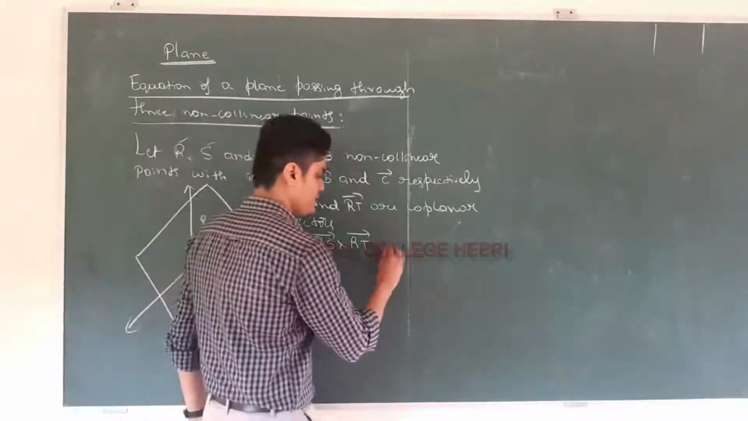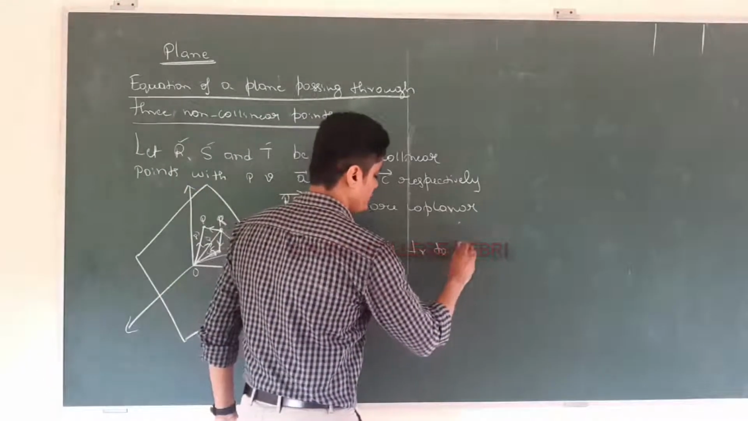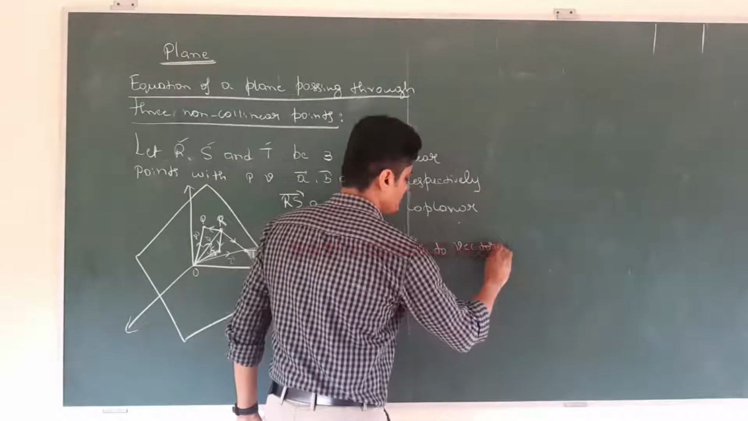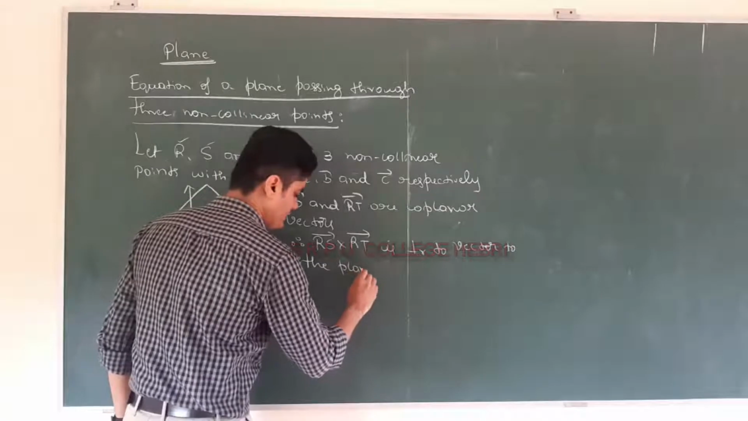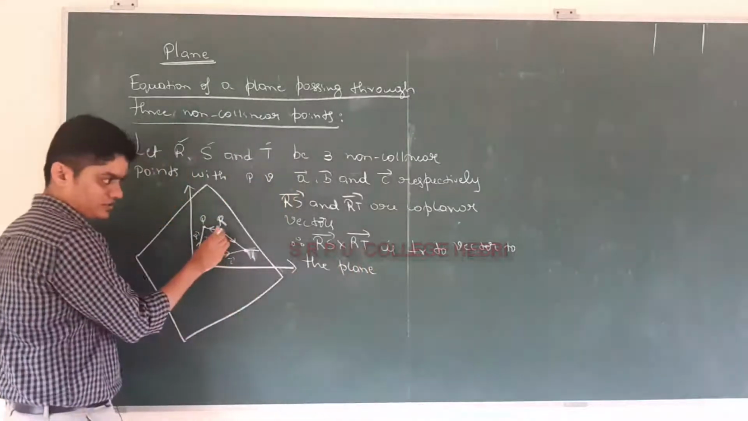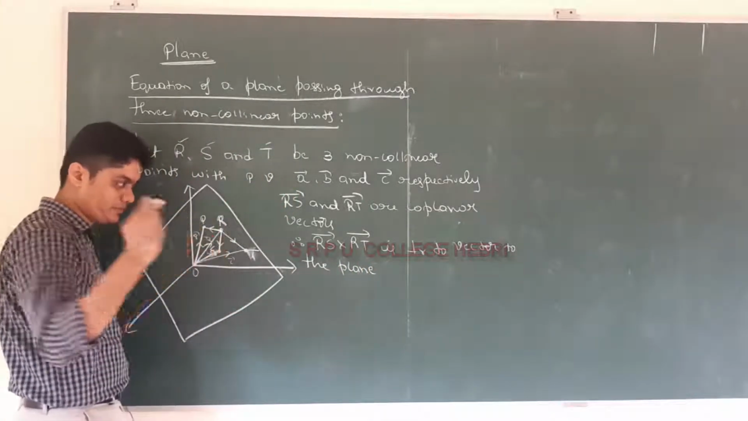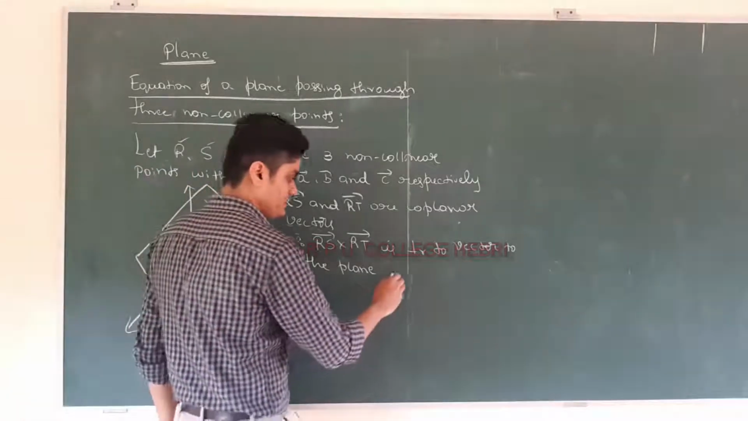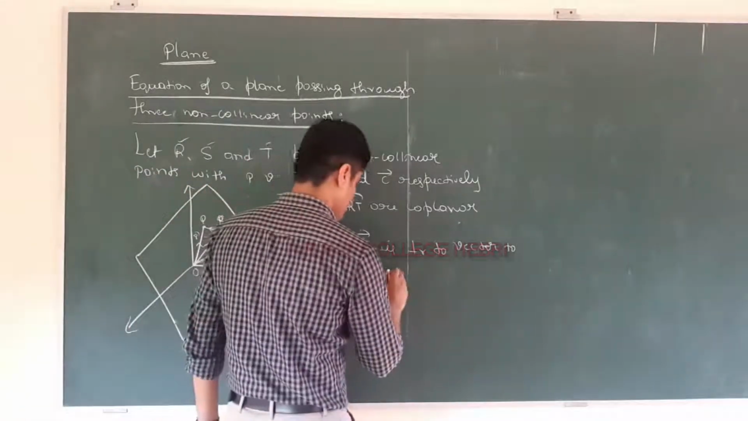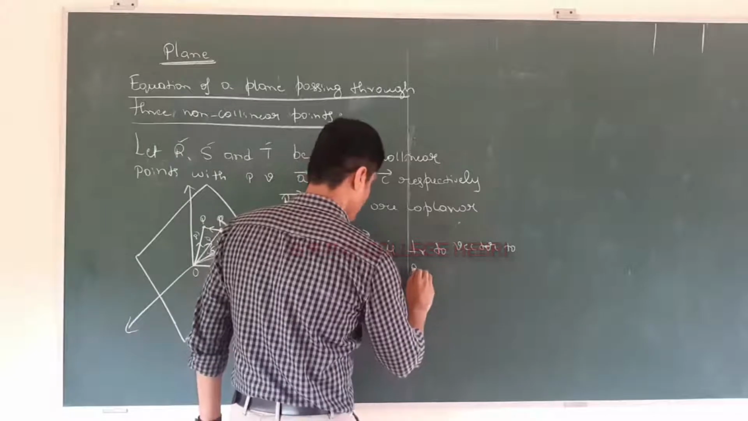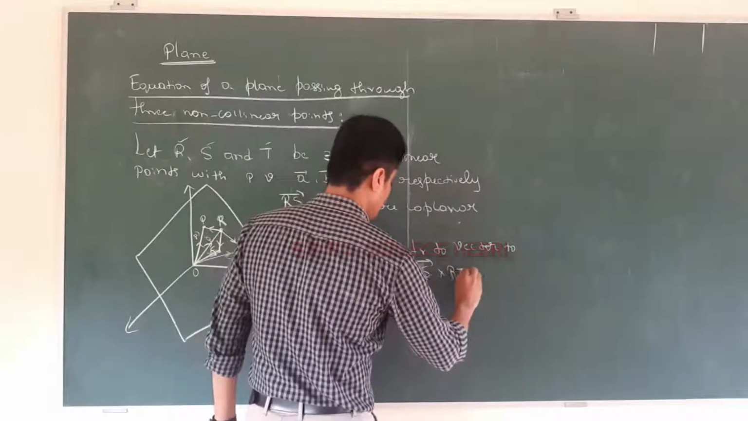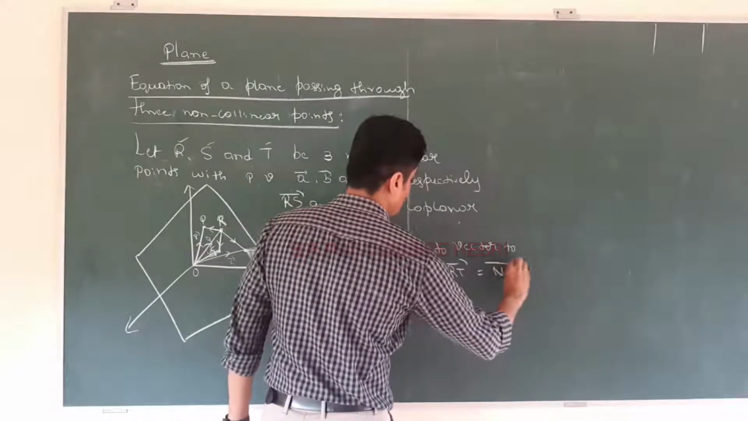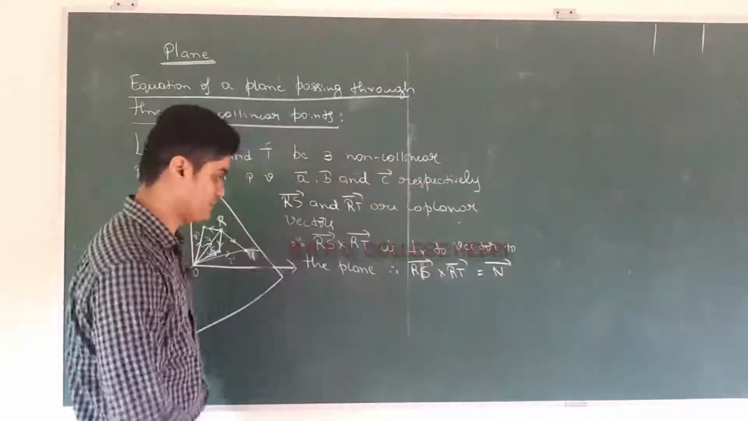So N is a perpendicular vector to the plane. For the given plane, vector RS cross RT will be perpendicular, so I can take this as a vector N. Therefore vector RS cross vector RT can be considered as the normal vector N. The last derivation used both vectors.